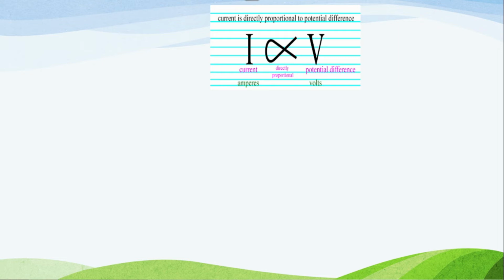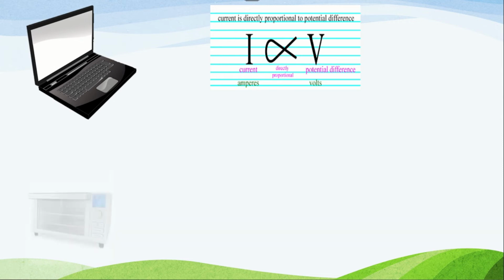Already I have told you, different devices are there in our house: laptop, refrigerator, washing machine, tube light, anything. Everything needs a different amount of current. If voltage is directly proportional to I, if voltage is constant, current also has to become constant because of the simulation I have used in the last episode. If voltage is constant, current will also be constant. Then how can we supply different current for different devices?